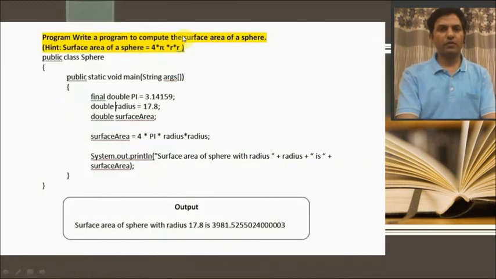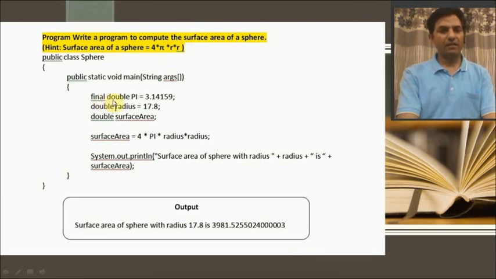Write a program to compute the surface area of a sphere. Surface area of sphere is equal to 4 pi r square. I have written a program for this. So public class Sphere, then curly braces, public static void main(String[] args). This is the void main function. After that I have initialized all this.